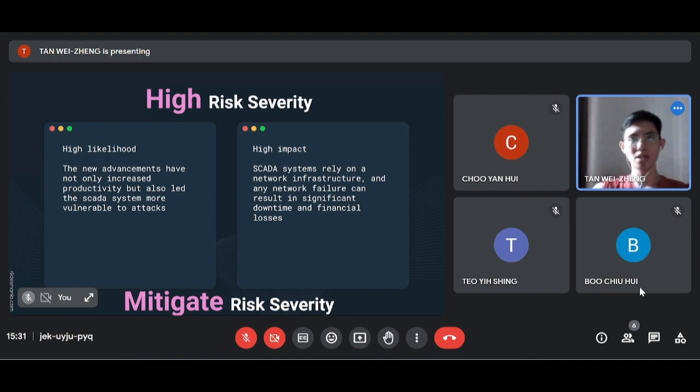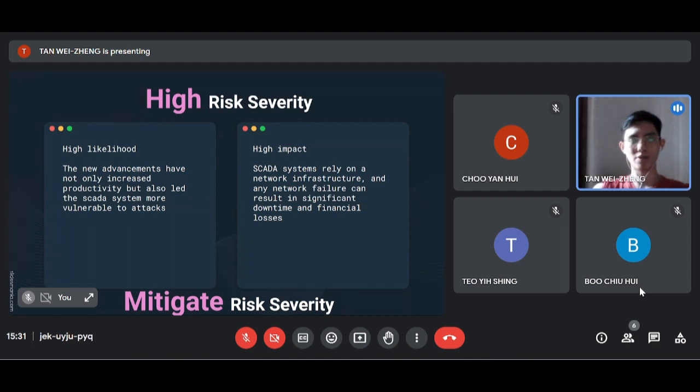Besides network failure, an insecure SCADA system can also be easily attacked by cyber criminals. If malware or infection spreads and grows inside the SCADA system, it will paralyze internal processes and also potentially lead to reinstallation of the SCADA system. Now let's move on to risk treatment.